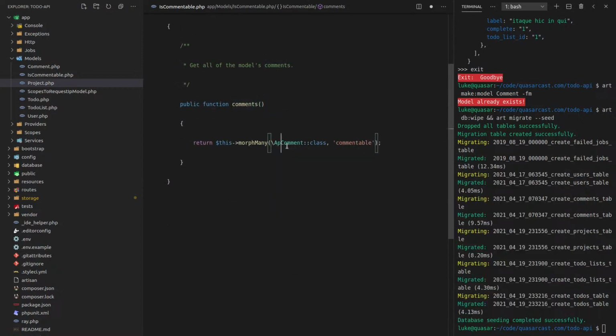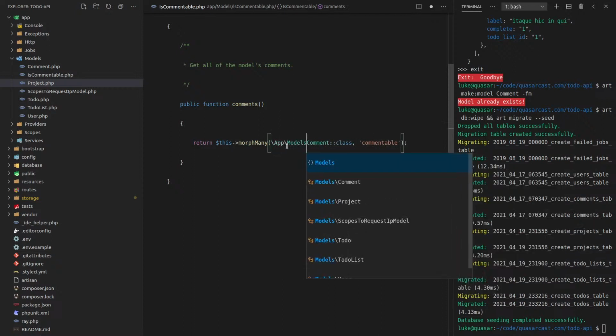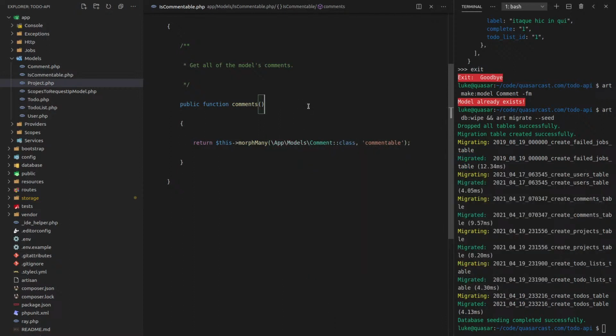I like to do this inline, app models, and it makes your app easier to upgrade, I'm pretty sure, if you're using something like Laravel Shift. Oh, somebody sent me something on YouTube. Give me a second. I'm just going to quickly read this. And it's completely unrelated to me.